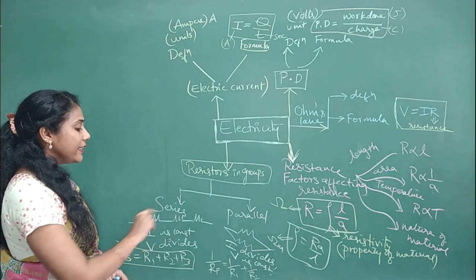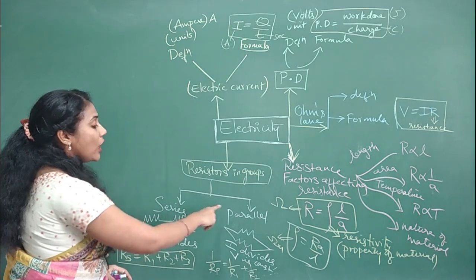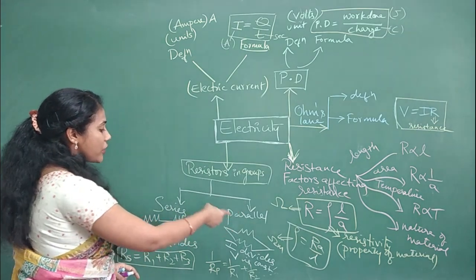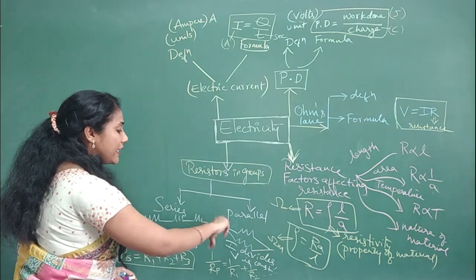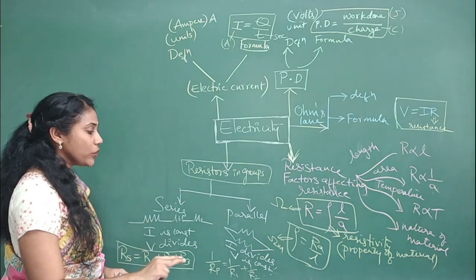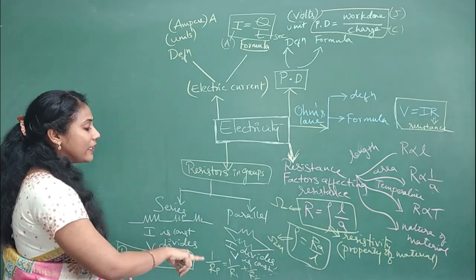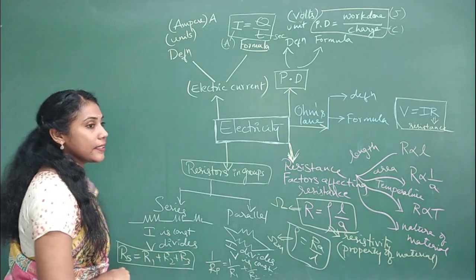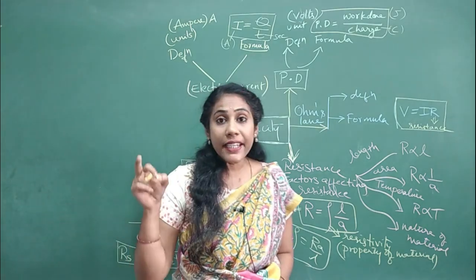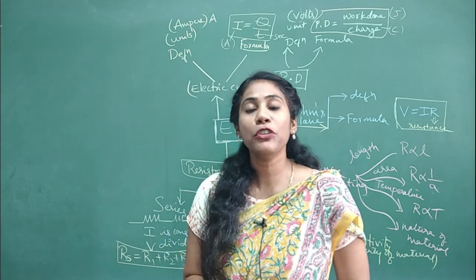One more important point to remember is that parallel connection is always advantageous over series connection. Whenever you are connecting certain instruments in a circuit, you have to connect them in parallel. It is because current is dividing here and voltage is constant. Different instruments need different amounts of current.